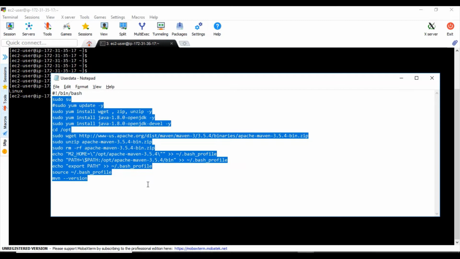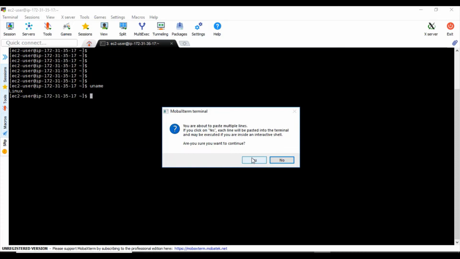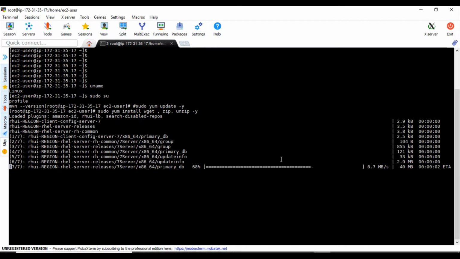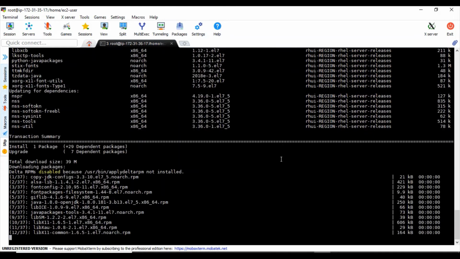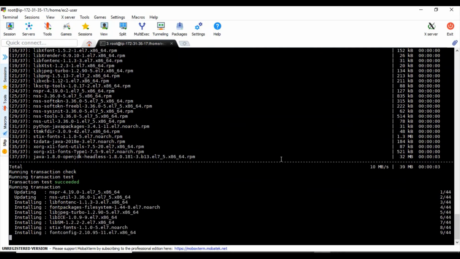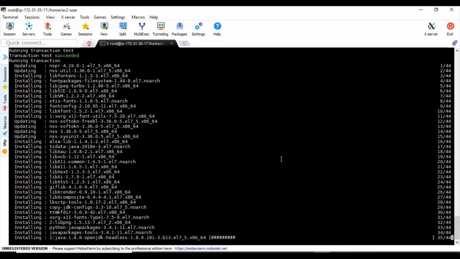So this is the command I'm going to perform. You can do that one by one as well, but in bulk I'm just putting it. This command we will use again once we are doing this in automation, with the help of Jenkins, to perform this activity. It will take hardly 1 or 2 minutes.